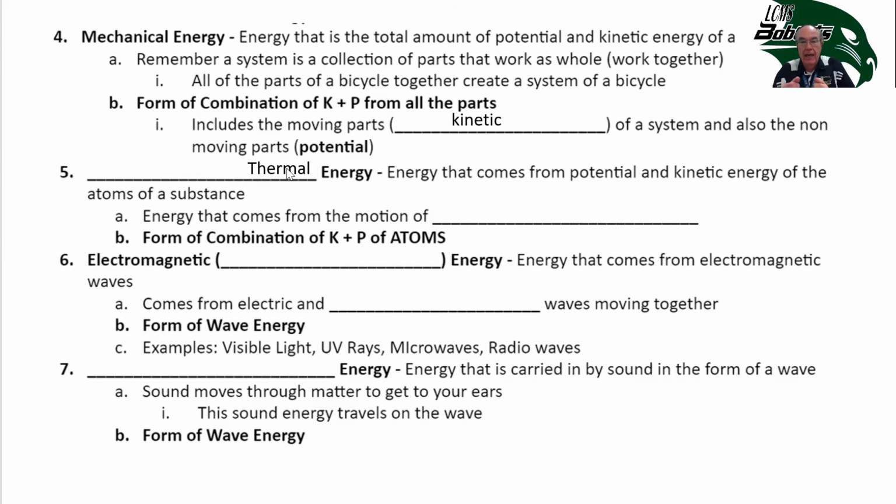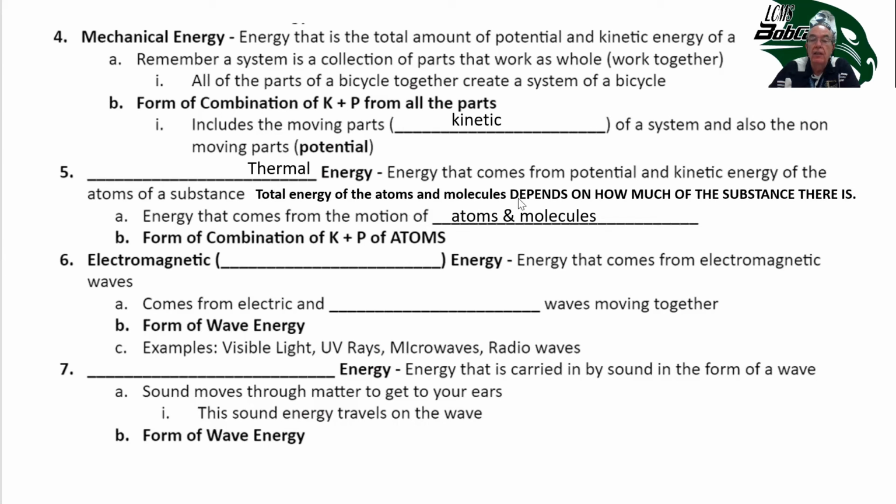substance. So remember, in the kinetic theory last year, we said those atoms and molecules are constantly moving. The faster they move, the more thermal energy they have. And so we said in the unit on phase change, they moved faster and faster and faster, and then eventually they broke apart because they had gained so much kinetic energy that they broke the bonds and changed phase. As they move faster and faster, that's because they're storing thermal energy, or thermal energy is being added to them. So it's energy that comes from the motion of the atoms and molecules.